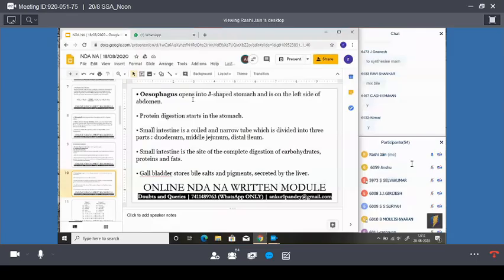Okay. The function of the middle jejunum. What is the function of the middle jejunum, guys? No. Ileum absorbs the remaining nutrients. Okay. And the jejunum absorbs the sugars, amino acids and the fatty acids. These all are absorbed by the jejunum, and the ileum absorbs the remaining nutrients. Is it clear to you? Can you move ahead now?